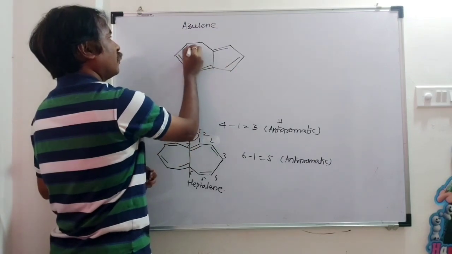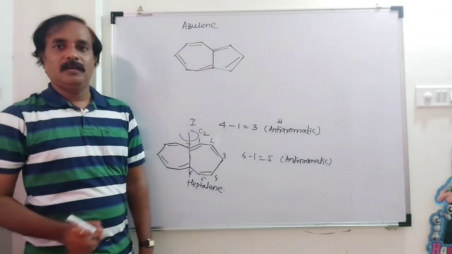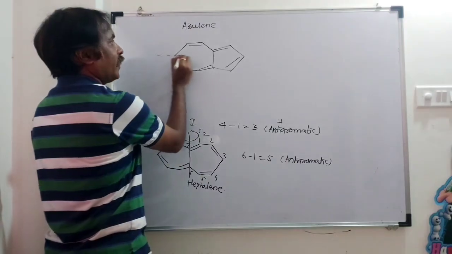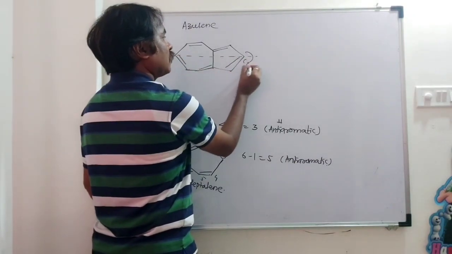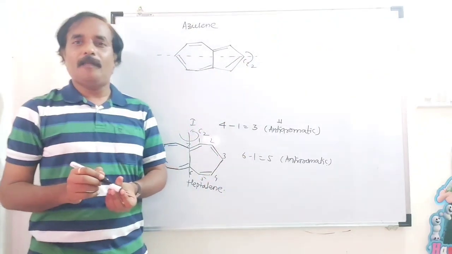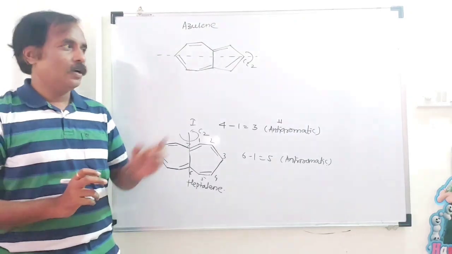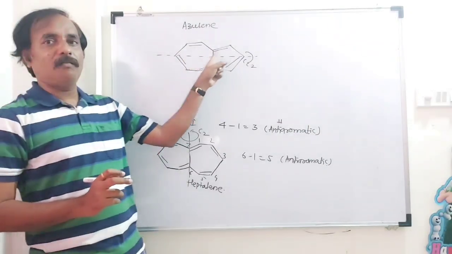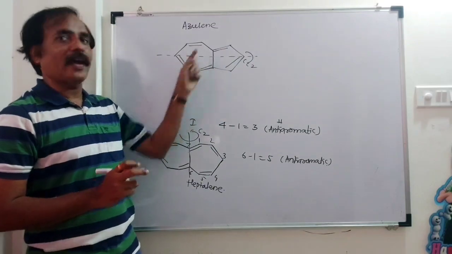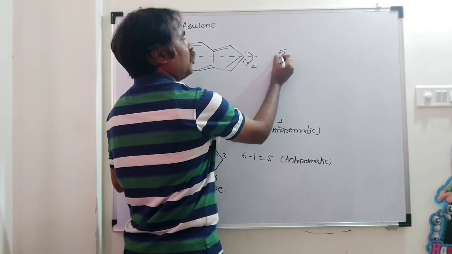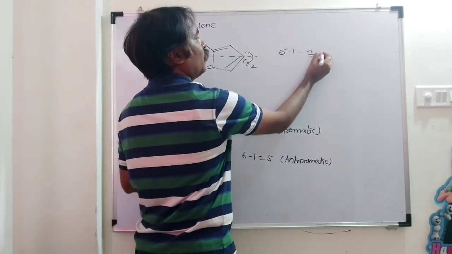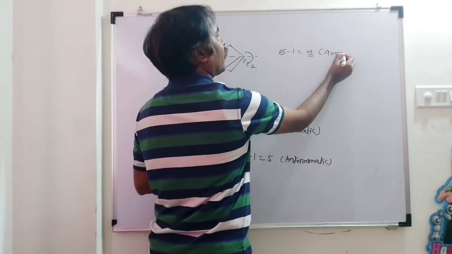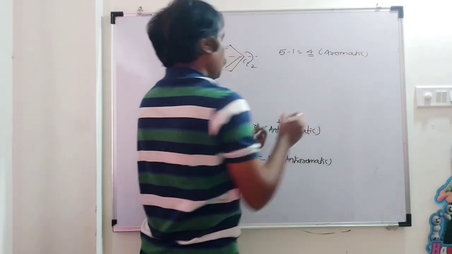Here there is a C2 axis of symmetry, and we can apply Crack's rule. Now tell me the total number of pi bonds: 1, 2, 3, 4, 5. 5 minus 1 is 4. The answer is even, and this compound is aromatic.